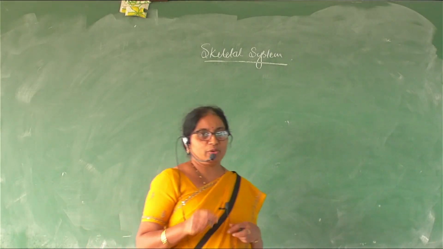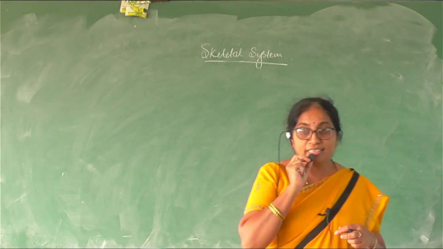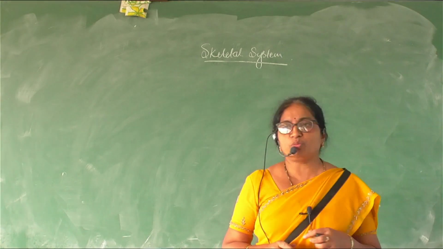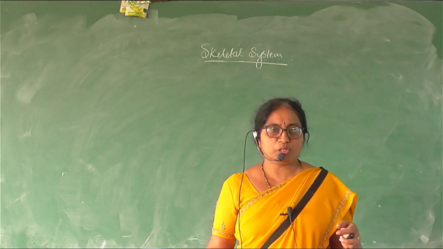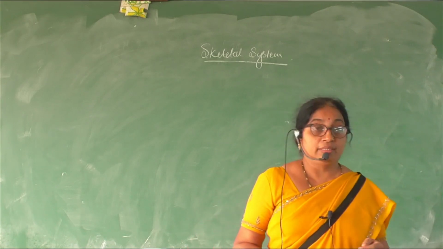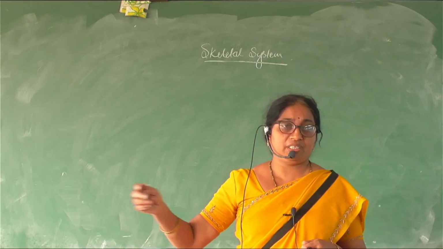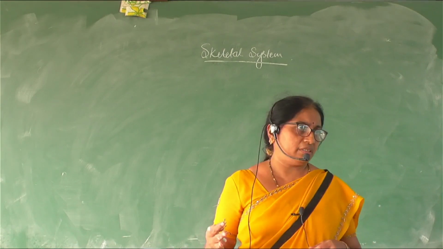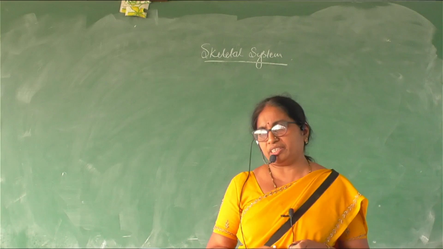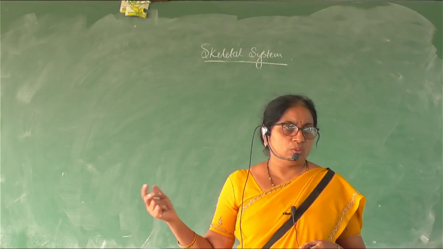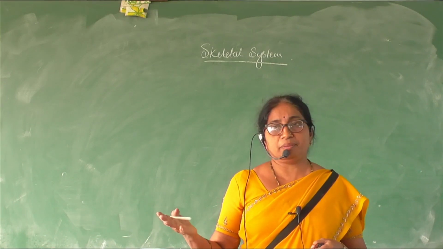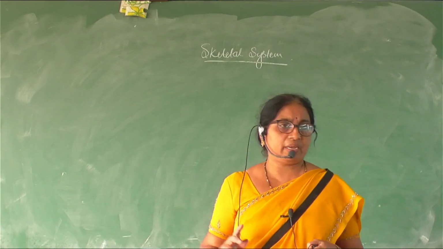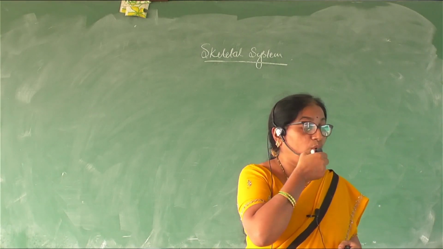So, today we are going to discuss the skeletal system. We are discussing locomotion and movement, and locomotion is that part where human beings move from one place to another place, and the muscle action requires a signal from the CNS, right? So, the neural system, the skeletal system, and the muscular system all together bring about the movement or the locomotion.